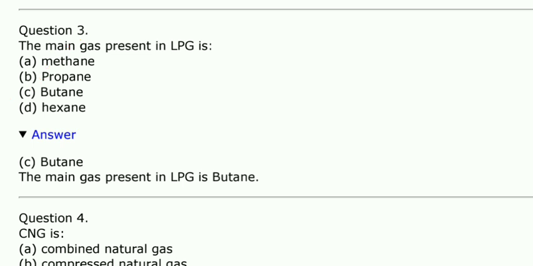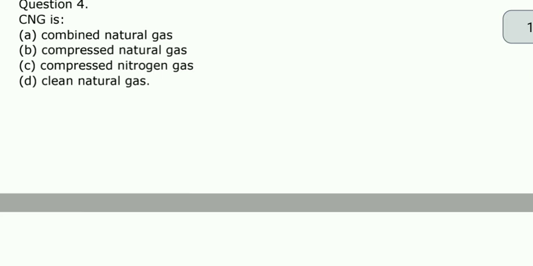Okay. Next, CNG is combined natural gas, compressed natural gas, compressed nitrogen gas, or clean natural gas. It is actually compressed natural gas, B option.